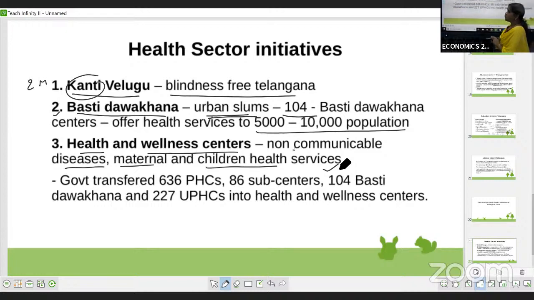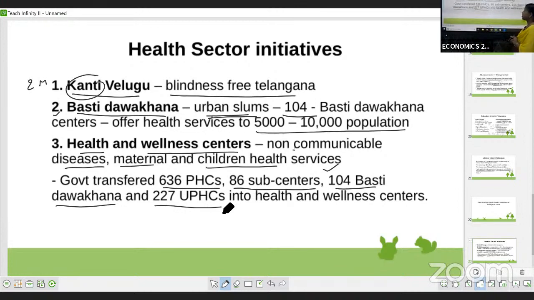Here, if you see what the Telangana government has done, they transferred nearly 636 primary health centers, PHCs. How many? 636 primary health centers, and 86 sub-centers, 104 Basti Dawkhanas, and 227 urban primary health centers.